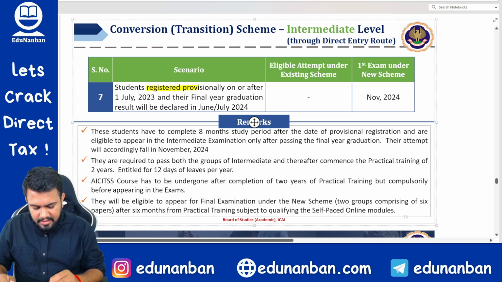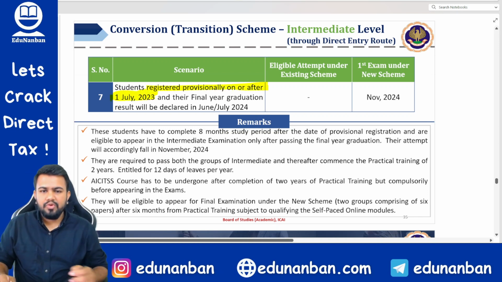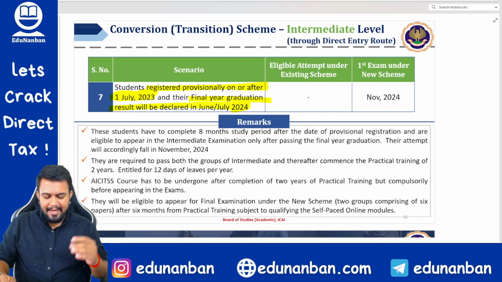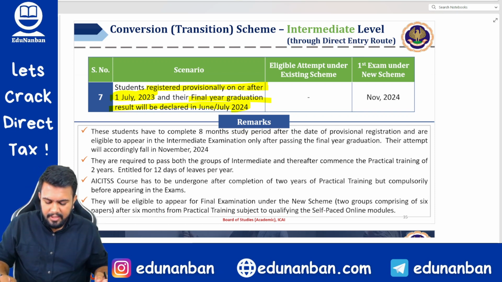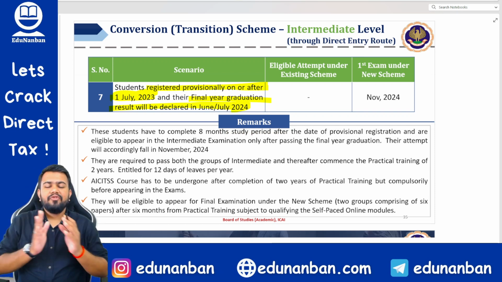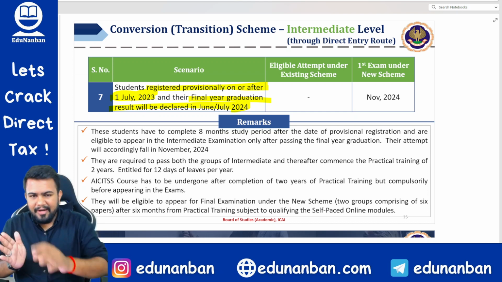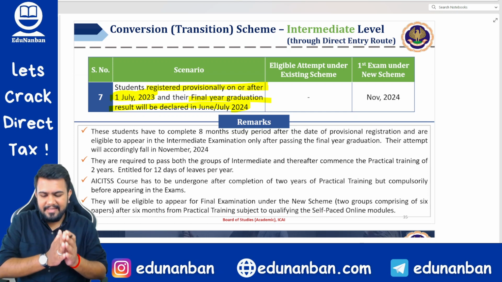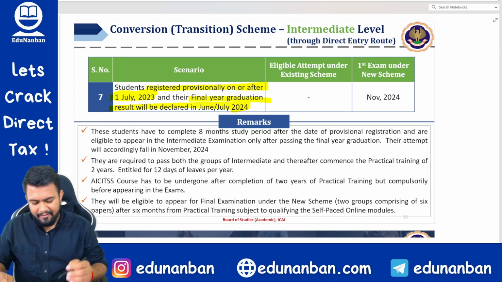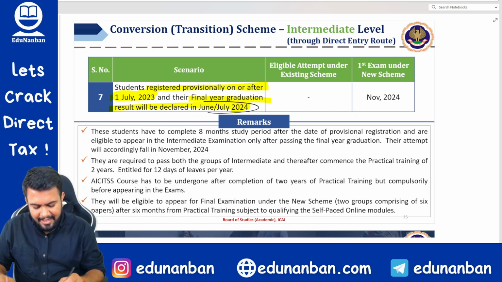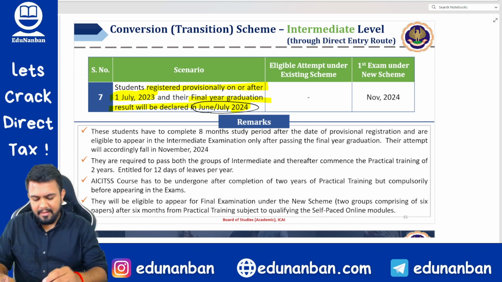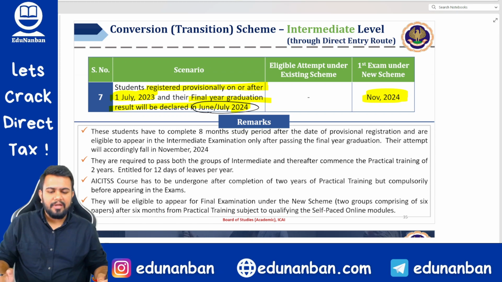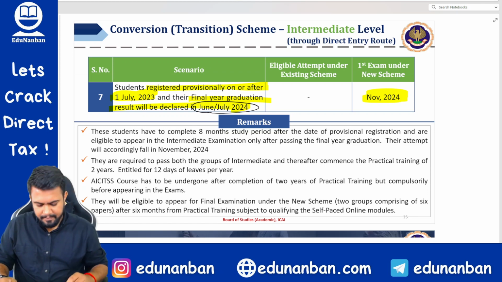Next, students registered provisionally on or after 1st July 2023 and whose final year graduation result will be declared in June or July 2024. So see, if you have joined or if you are going to join the CA Intermediate Direct Entry Scheme, and if your final year graduation result will be declared next year, then you will be able to write the new scheme in the November 2024 examination.